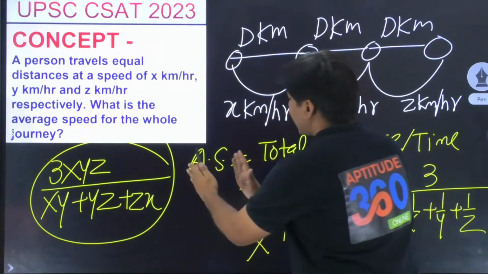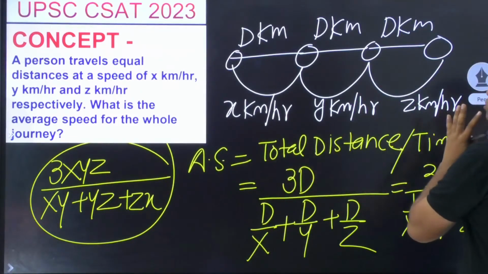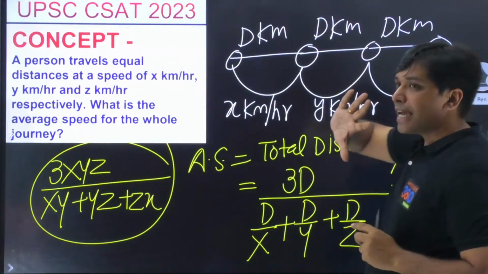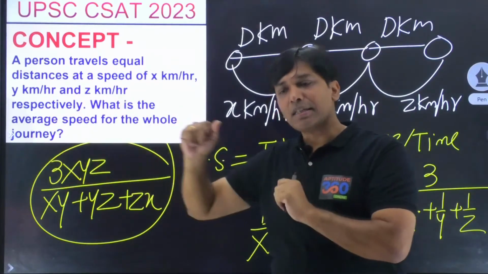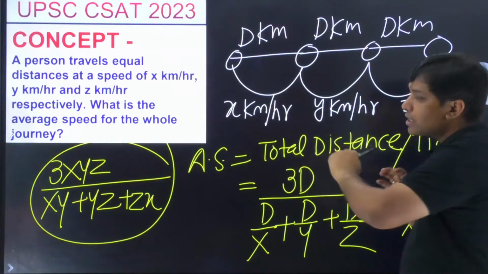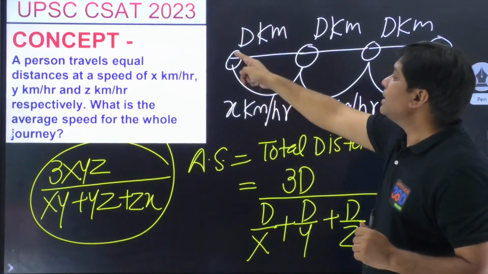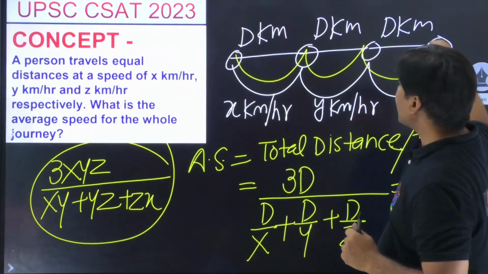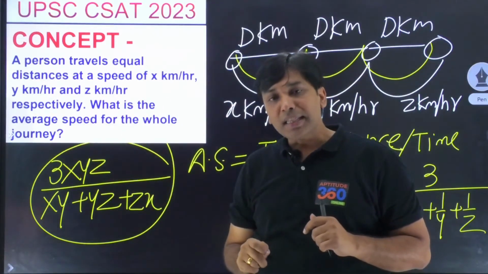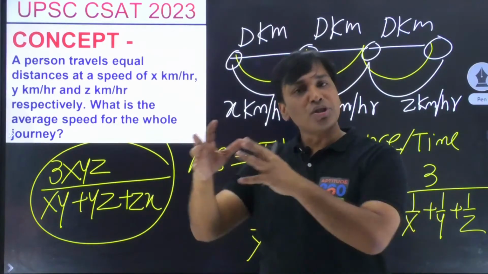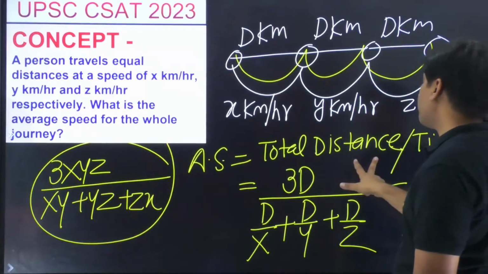The moment you say average speed has to be found, average speed is going to be total distance upon total time. Total distance, because it says that distances are same, we can assume that they're all d kilometers, isn't it? So d kilometers is the total distance that I have taken. Now how do I find out the time? Time from here to here, here to here and here to here, I will have to find separately. And how will I find it separately? Distance divided by speed, distance divided by speed and distance divided by speed. And if you do so, your problem becomes pretty simple.